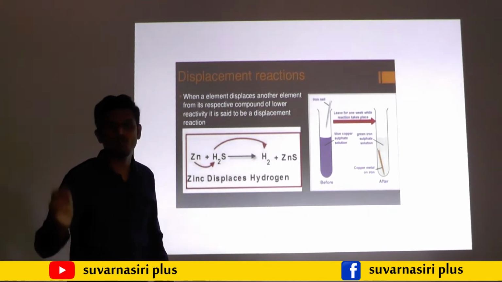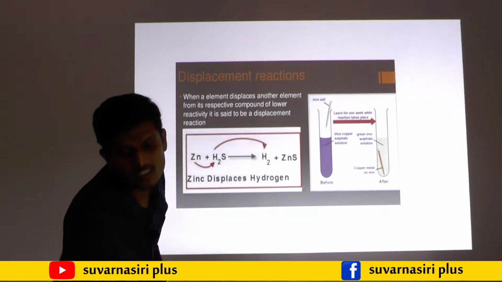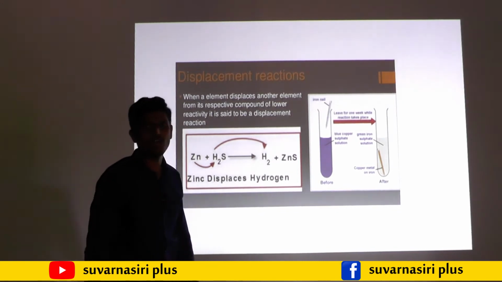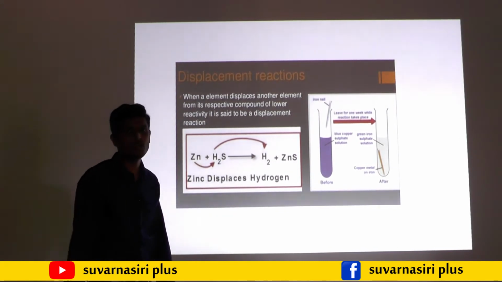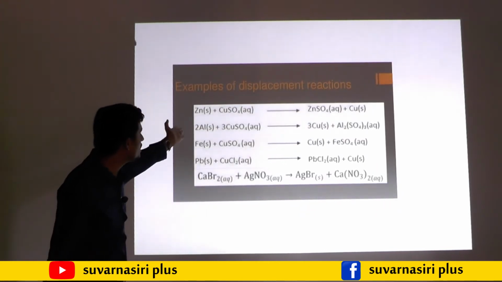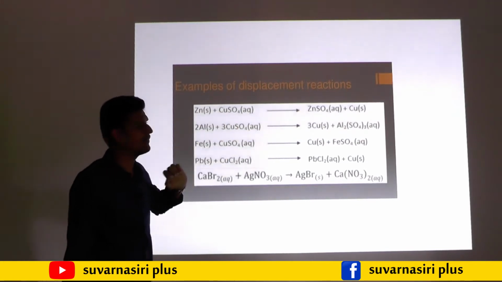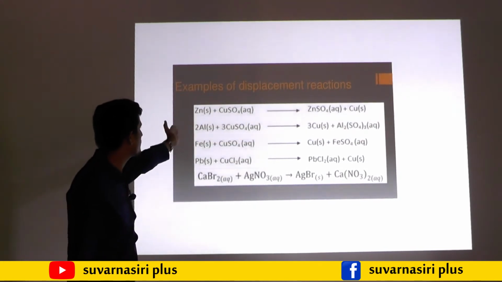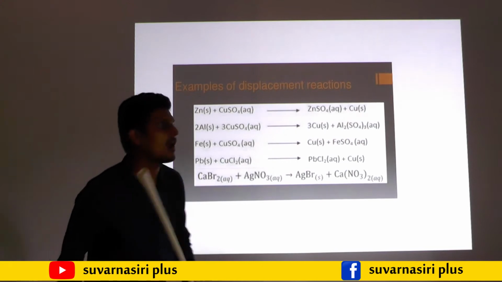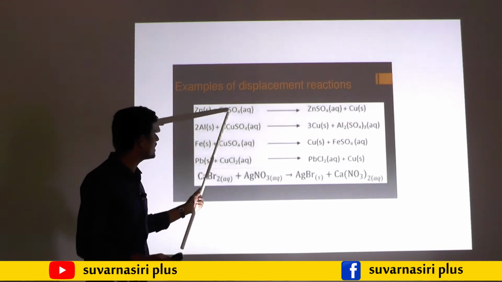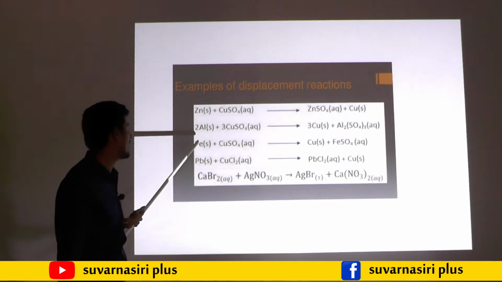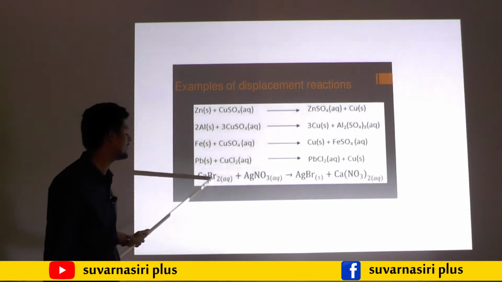So the reaction in which the more reactive element displaces or replaces the less reactive element is called a displacement reaction. These are some examples of displacement reactions. As I told earlier, zinc with copper sulfate forms zinc sulfate, and copper is replaced by zinc, because zinc is more reactive than copper. Aluminium replaces copper, as aluminium is more reactive than copper. Iron easily replaces copper. Lead easily replaces copper.